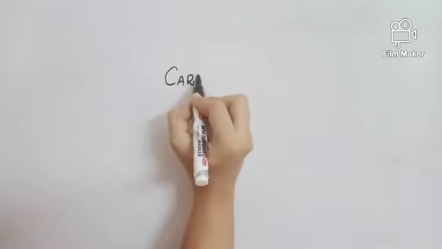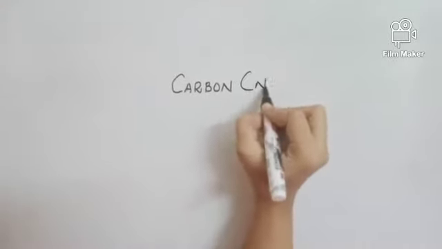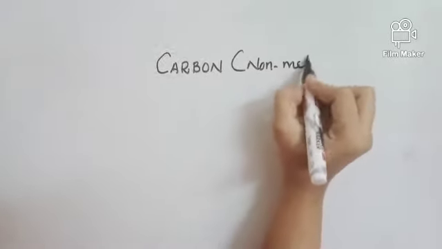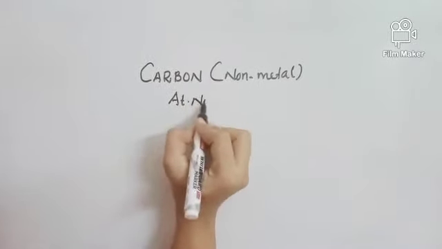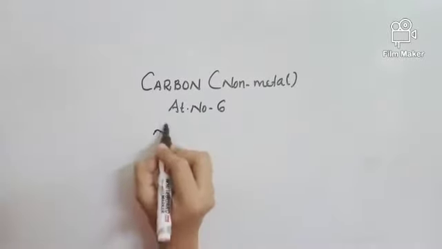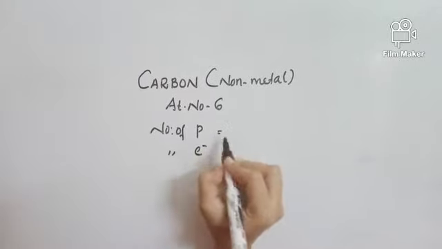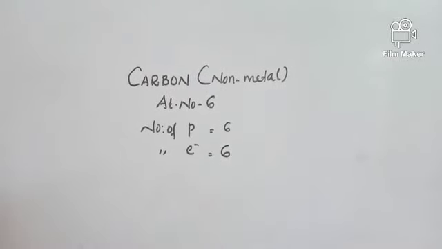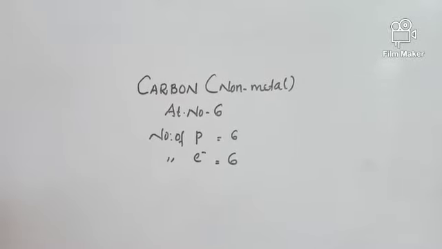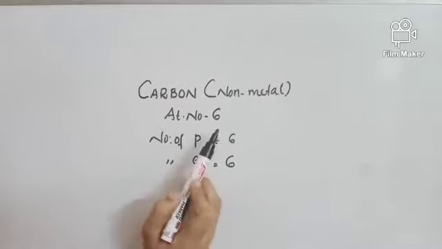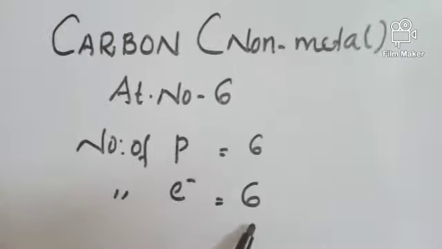Now let's study the properties of carbon. Carbon is a non-metal which is abundantly found in nature. Its atomic number is 6. That means the number of protons and number of electrons in carbon is 6. We have studied in class 9 that the atomic number of an element is equal to the number of protons and number of electrons. So the number of protons is 6 and the number of electrons is also 6.